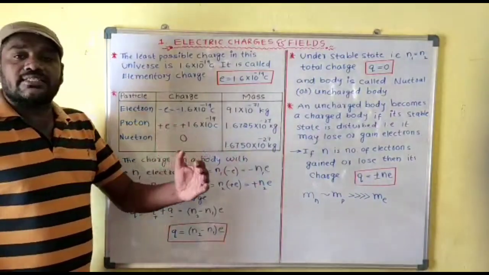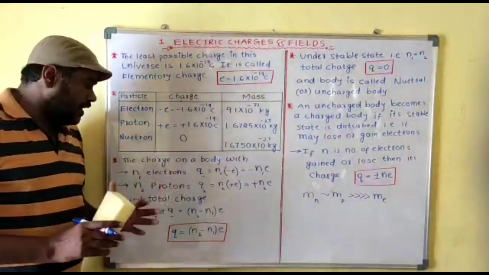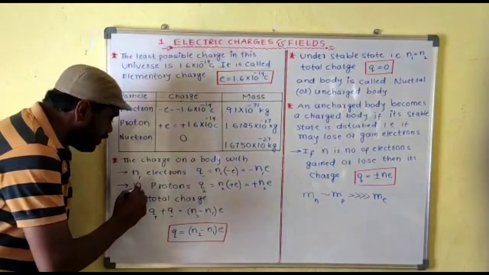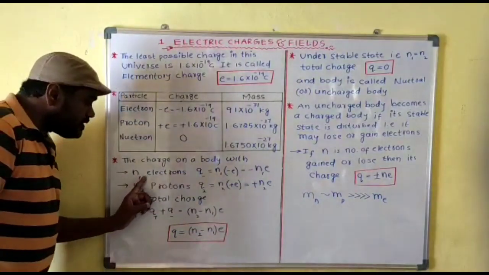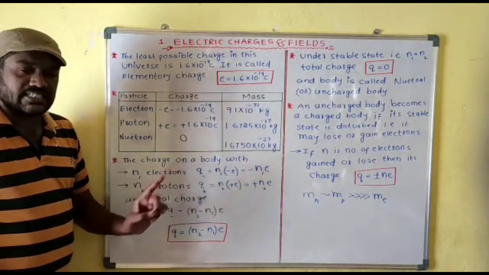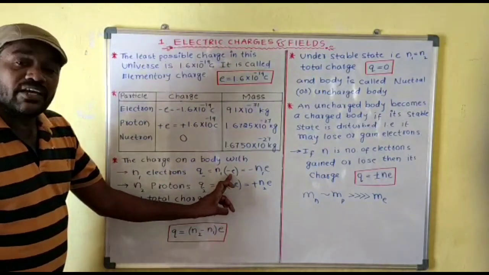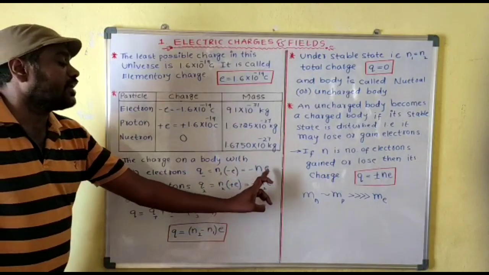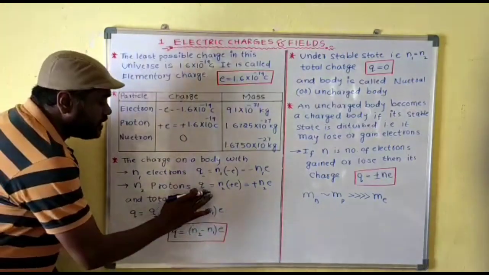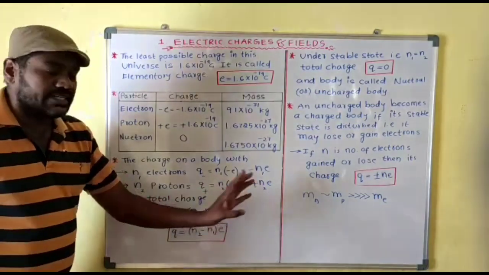Therefore, electrons provide the negative charge to the body, and protons provide the positive charge to the body. For example, in a body there are n1 electrons and n2 protons. Due to these n1 electrons, the total negative charge is what? Q negative is equal to n1 into minus e. Why? Because for a single electron the charge is minus e. Therefore, for n1 electrons, the total charge is minus n1 e, and for the n2 protons, the total positive charge, q positive, is equal to n2 into plus e, that is equal to plus n2 e.